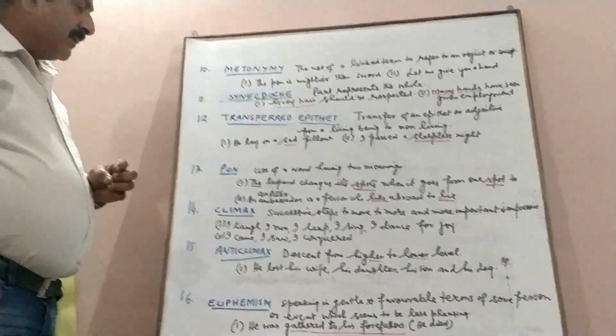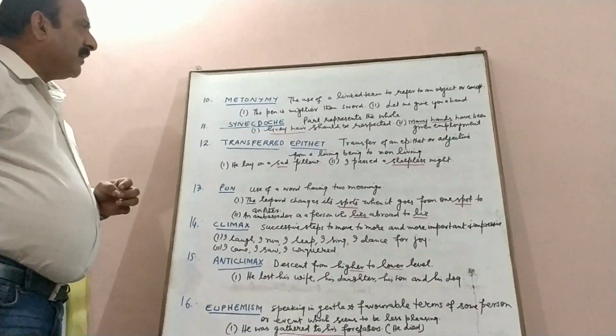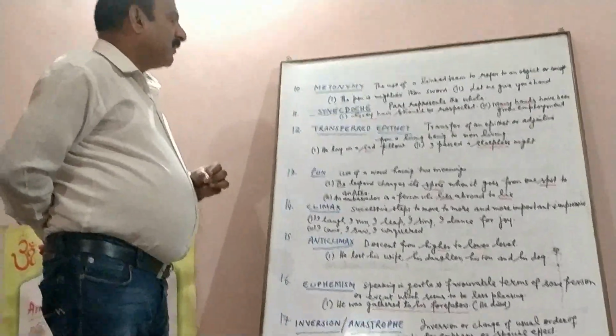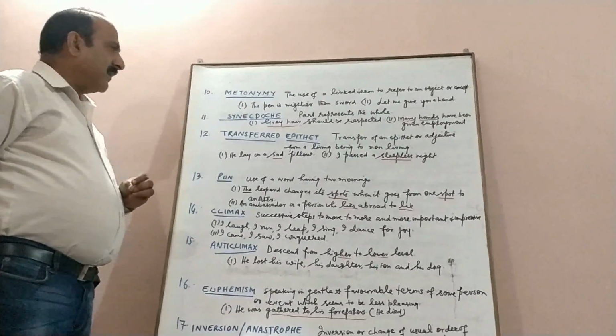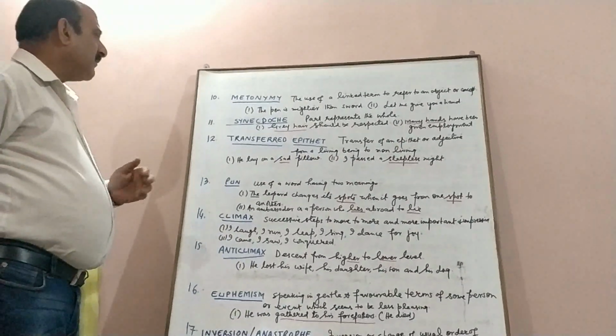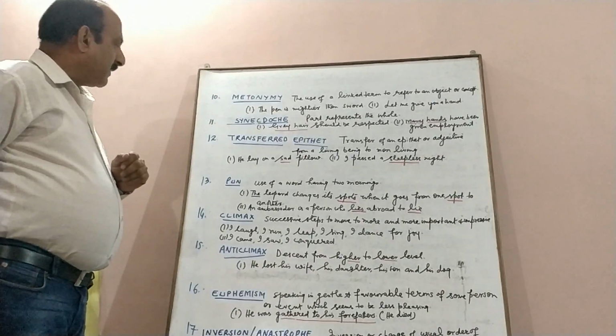They are used to embellish the language, to add more beauty and emphasis to the language. So we have ordinary use of words and we have figurative use of words, and this is the figurative use of words that we use in these figures of speech.